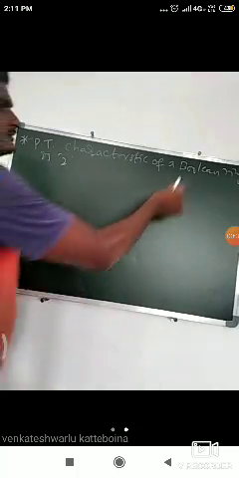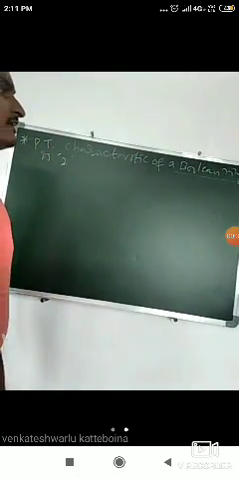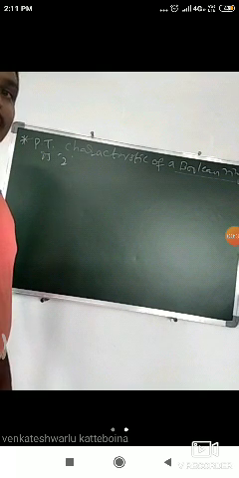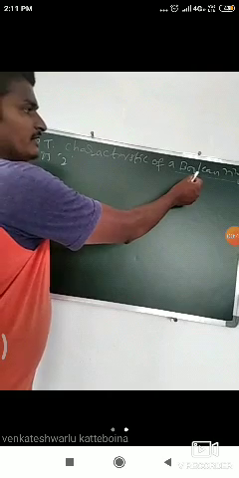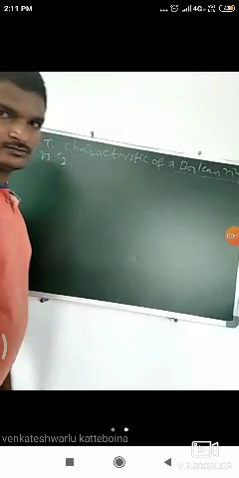So first of all, what is the definition of boolean ring? In a ring, every element is idempotent. Then the ring is called boolean ring. Here we have to show that the characteristic of this boolean ring is 2.